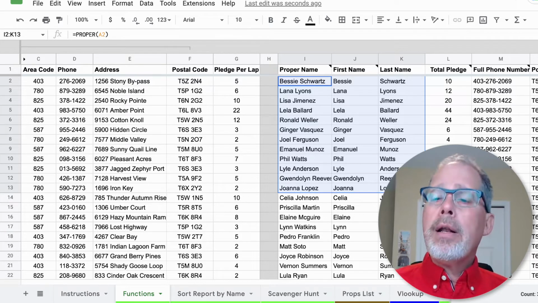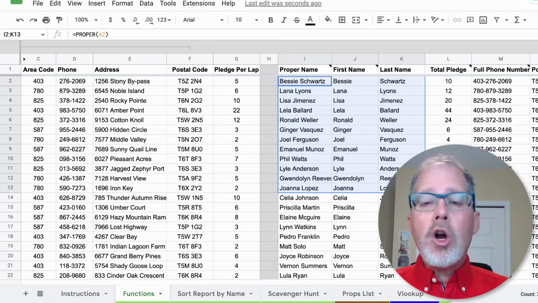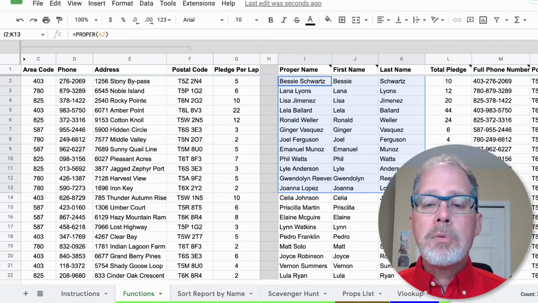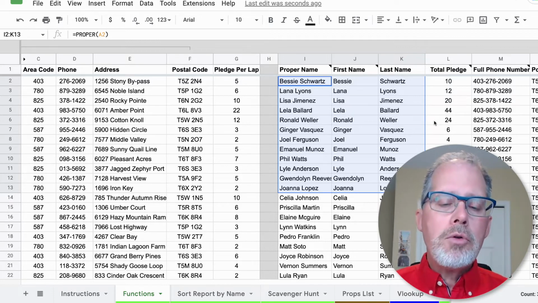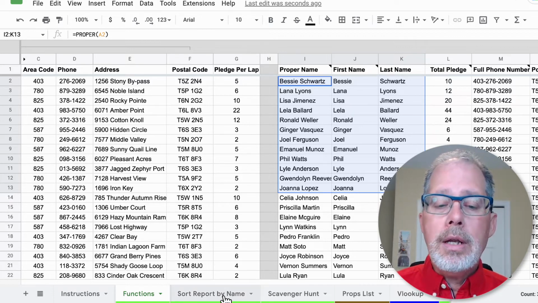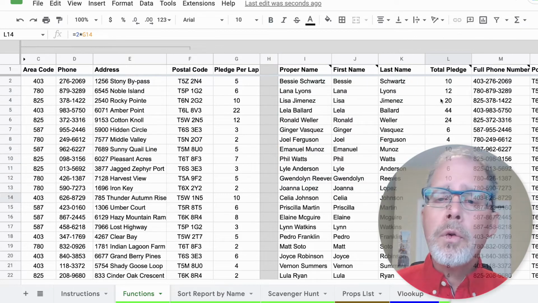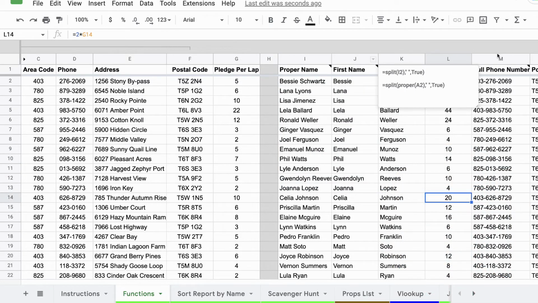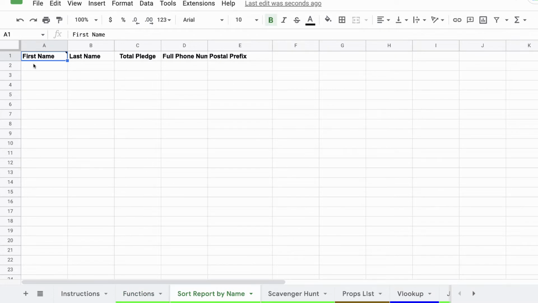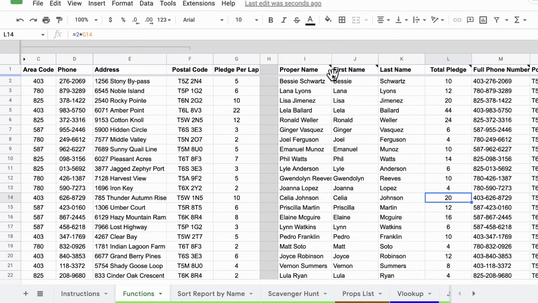If you don't know how to use the functions like we're going to do, make a copy of it and then sort it. That way you're always protected. But I'm going to show you a different way of doing that using the sort function. We're only interested in J, K, L, M, and N, let's say. So I'm going to go over to here, and I've created first name, last name, total pledges, phone number, and prefix. I want to now grab this data here.